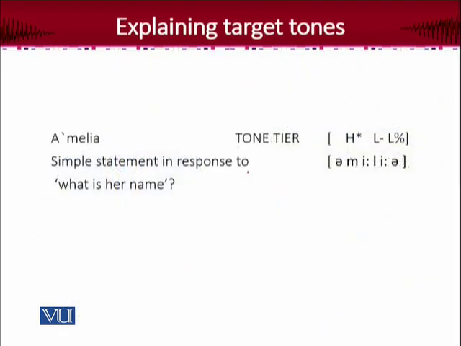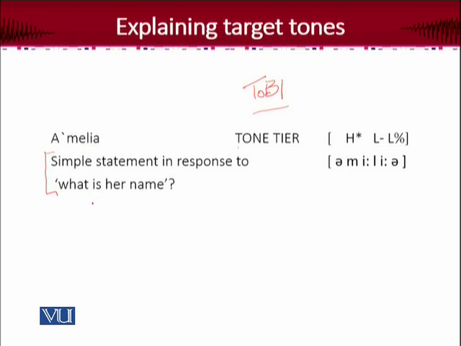So applying this framework, which is called ToBI, the Tone and Break Indices, as already introduced to you, the sentence is "Amelia," and the context is that it's an answer to a very simple question: what's her name?